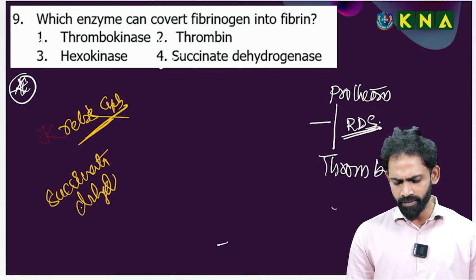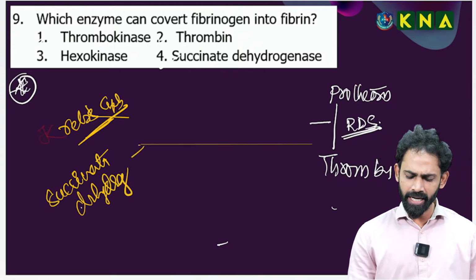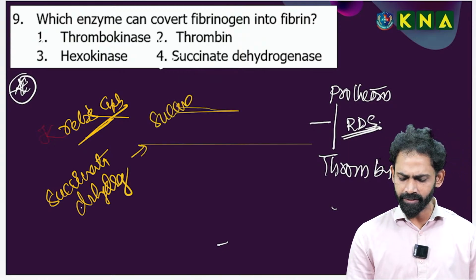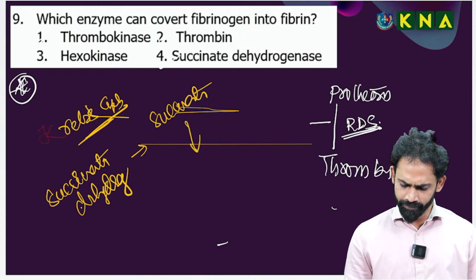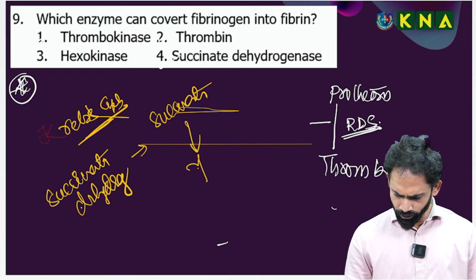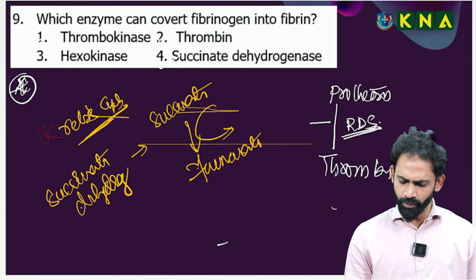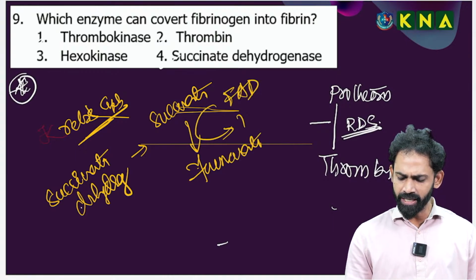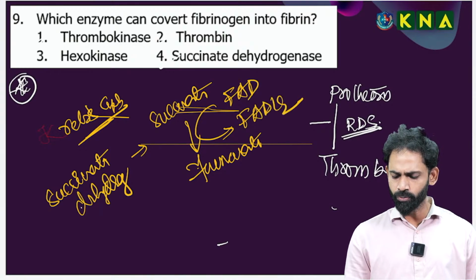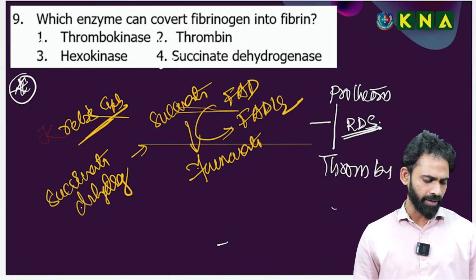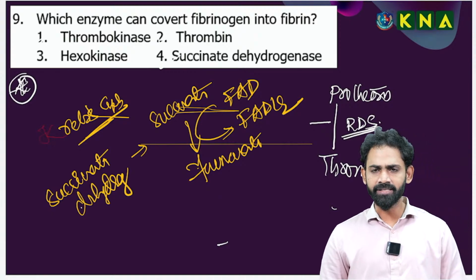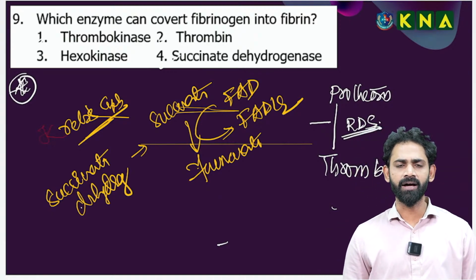This is involved in the Krebs cycle, converting the succinate to fumarate. Here the coenzyme is FAD. FAD is converted into FADH2. This is not SLP, madam. Succinate dehydrogenase is a part of the Krebs cycle.